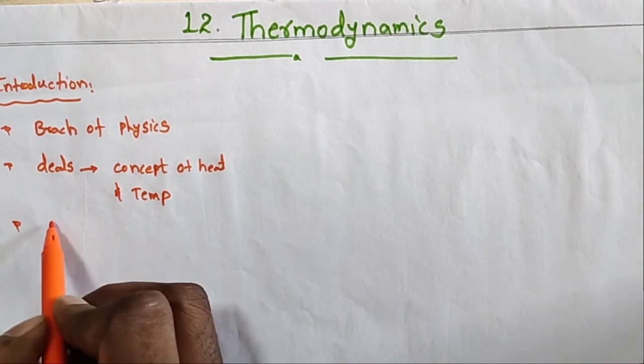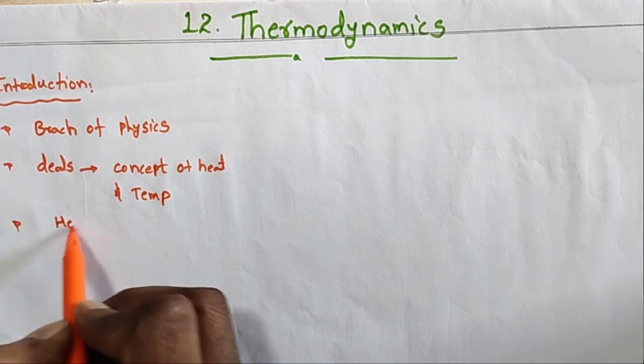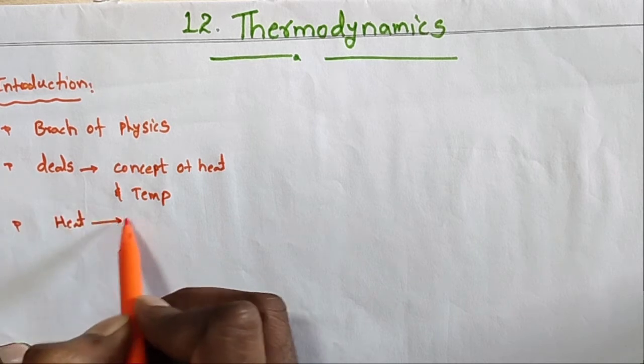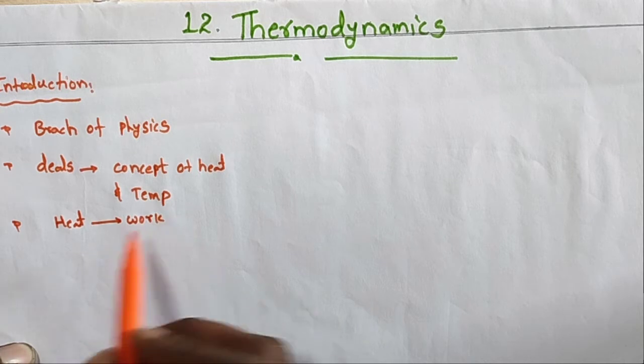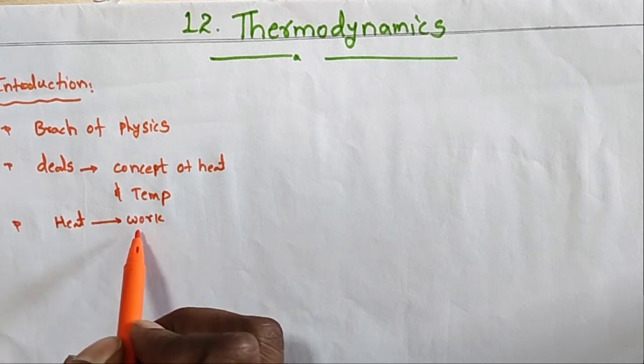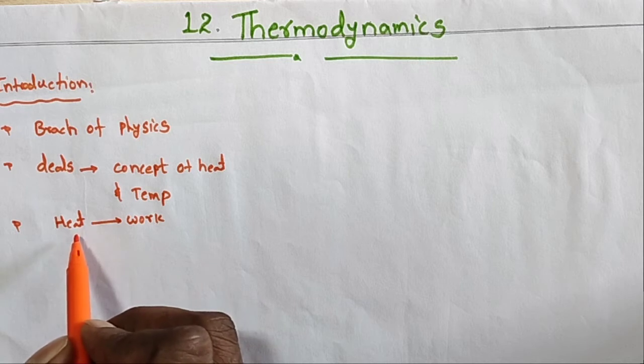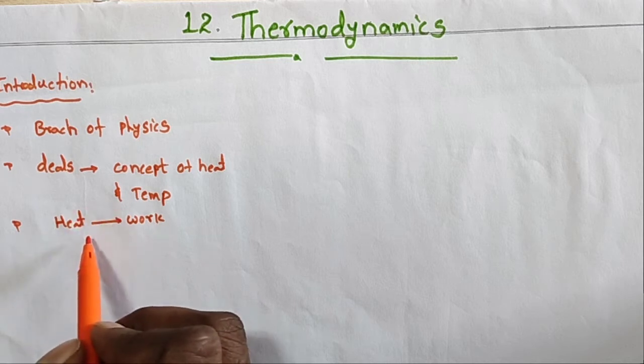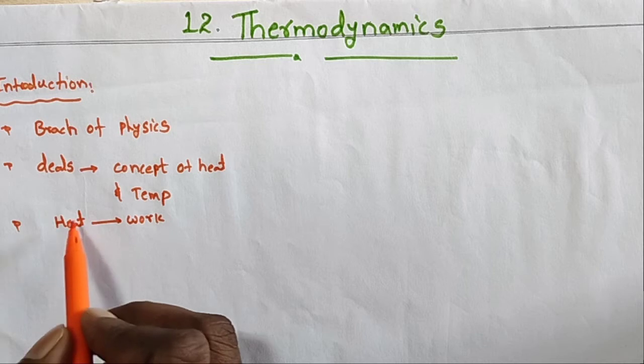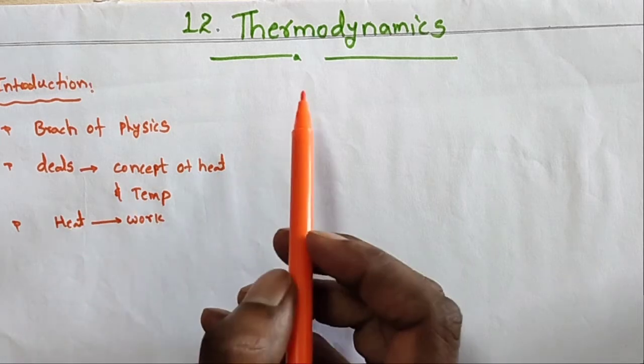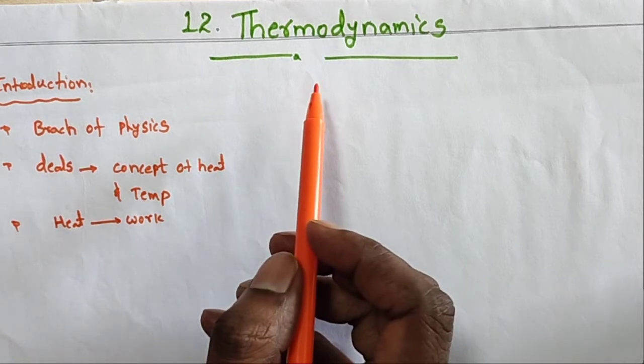How is the conversion done? That is, heat is converted to work done. Okay, so how much heat is converted to work done, or work is converted to heat. So this conversion of heat and temperature is explained especially in the thermodynamics chapter.